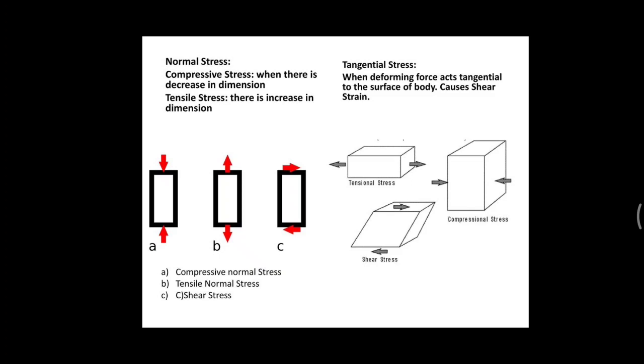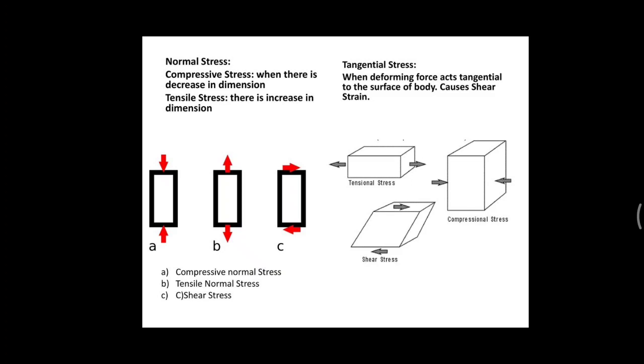Now the next one is the tangential stress. This tangential stress is not a kind of elongative or stretching force, and it is not a compressive force either. Instead, this tangential stress will change the shape of the body.